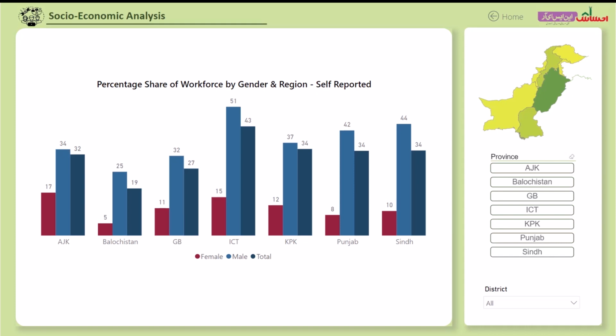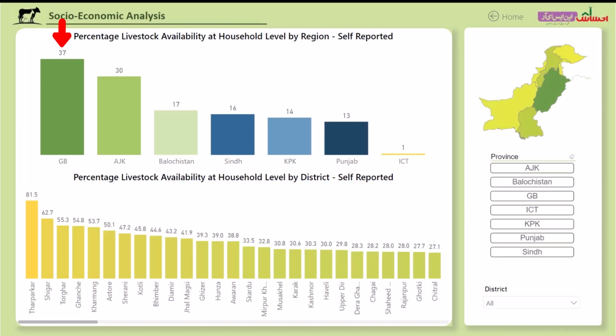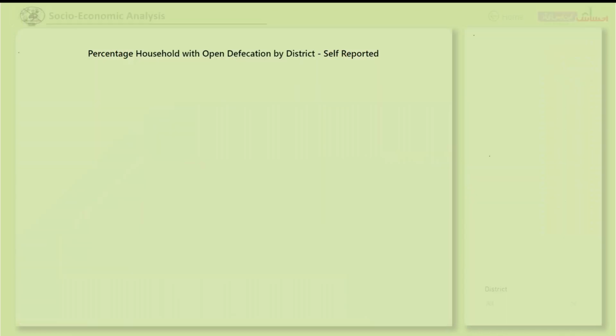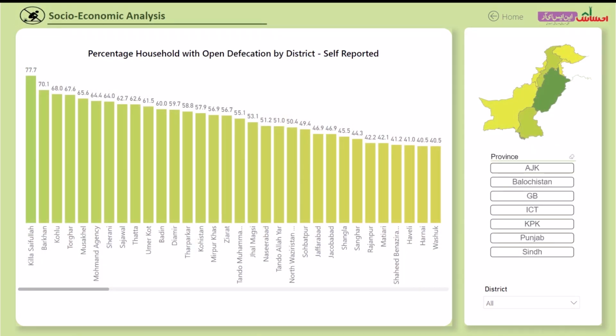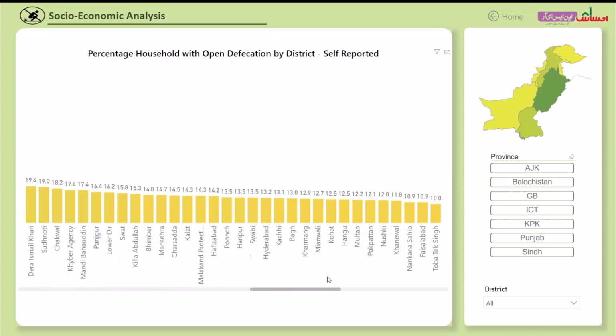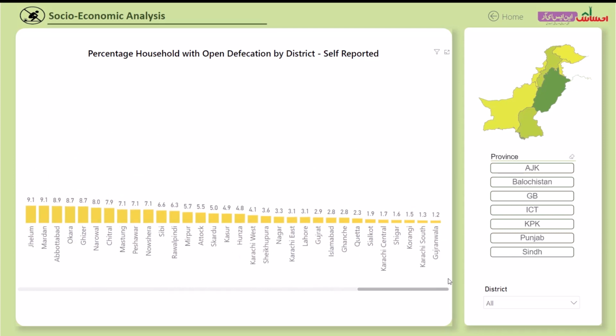districts of Pakistan. From a livestock point of view, 37% households in GB reported to have livestock, whereas this number is just 1% in Islamabad due to the strong urban population density. At a district level, 81.5% households in Tharparkar reported to have livestock, whereas this number drops significantly for Karachi, where less than 1% households have livestock. On households with open defecation, there is a stark difference across provinces in Pakistan. In Killa Saifullah, close to 80% households reported open defecation, whereas in Gujranwala, only 1.2% reported as such.